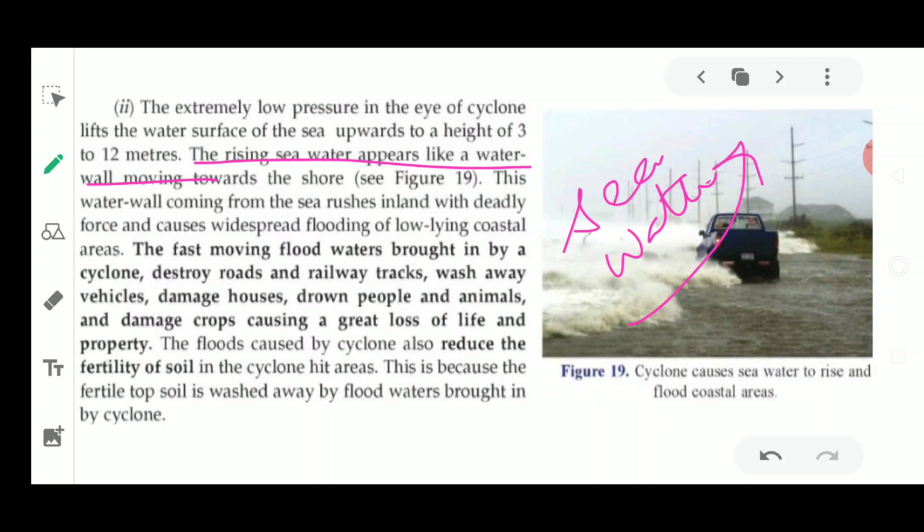Now fast moving flood water brought in by a cyclone destroys roads and railway tracks. It washes away vehicles, because it is very high speed. It damages houses. People are drowned in them. Animals are drowned. The fields and the crops suffer the greatest loss. So it causes loss of life and property as well. The floods caused by the cyclone also reduce the fertility of the soil, because it takes up all the fertile soil with it once the water is washed off because of the flood.